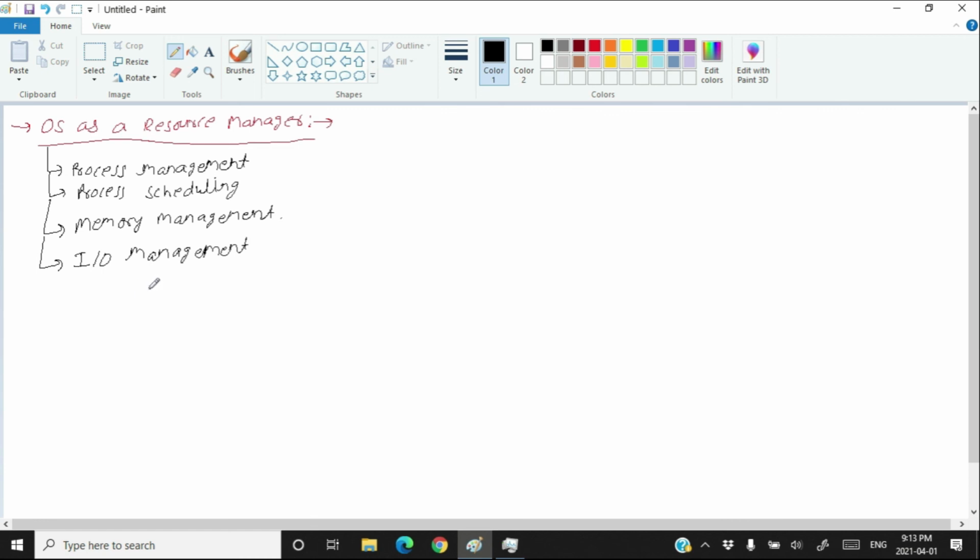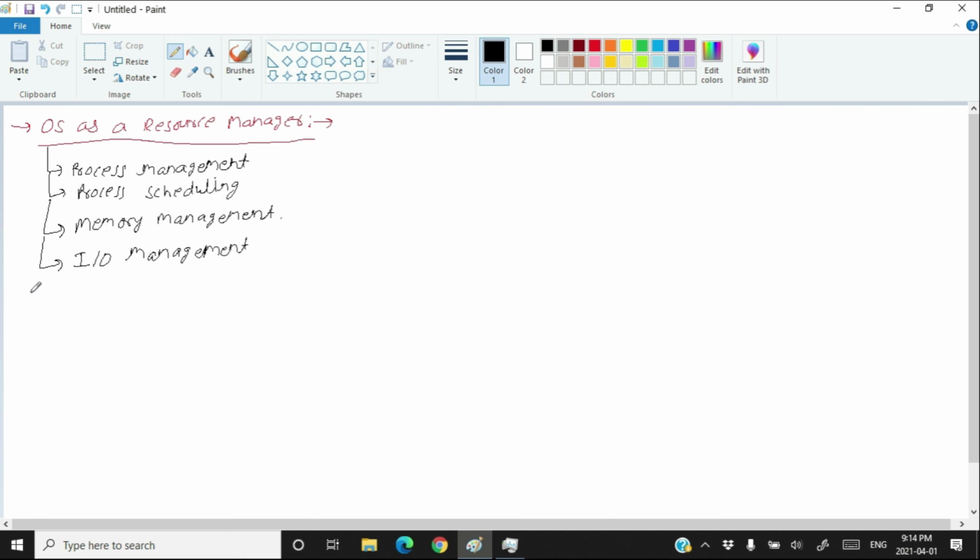So these are the four managements your book discusses about the operating system. I am not that satisfied with the content of your book, but this is the book everyone is following, and in this book four kinds of managements are discussed. I am going through the book of Sumita Arora. Hopefully you are getting my points.